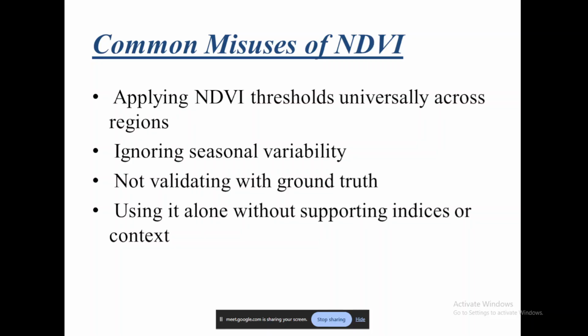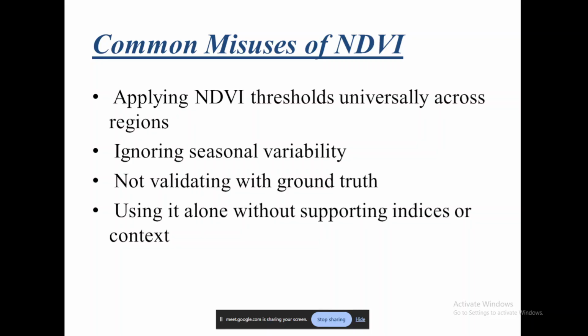Here you have two seasons: post monsoon and pre monsoon. During post monsoon, you will see vegetation even in those regions where usually you won't see vegetation during the dry spell or peak of summer, maybe the first half of May. You will see vegetation in those places during the post monsoon, maybe November, December. So you must not ignore the seasonal variability.